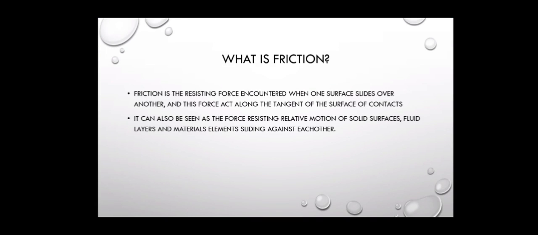What is friction? Friction is the resisting force encountered when one surface slides over the other. This force acts along the tangent of the surface of contact. It can also be seen as the force that resists relative motion between two surfaces in contact. Friction opposes what? Relative motion between two surfaces in contact. You can take a look at it.